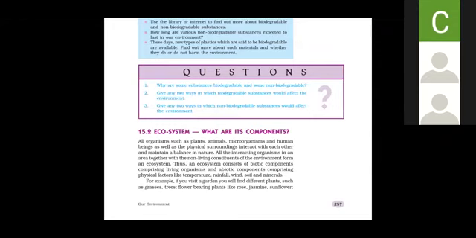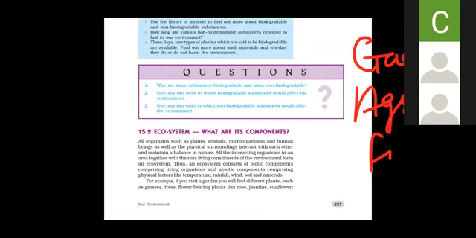Now man-made: garden, agricultural field are the examples of terrestrial artificial ecosystem.